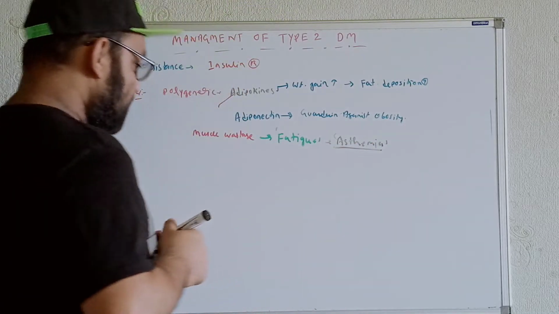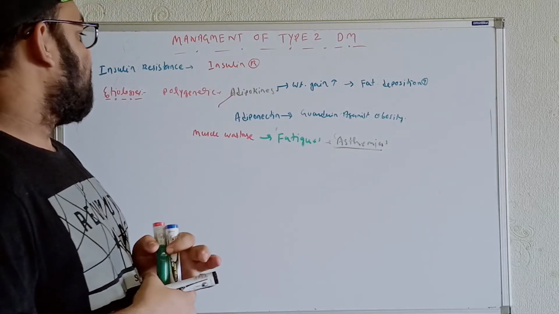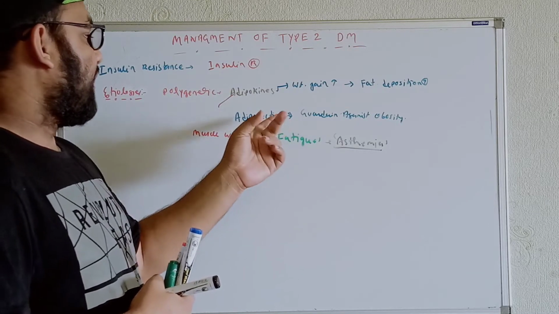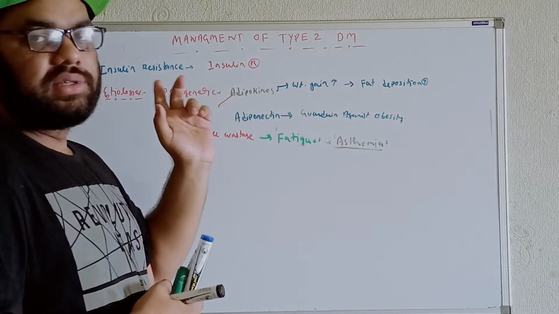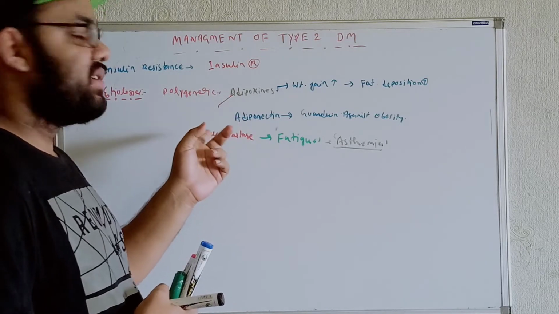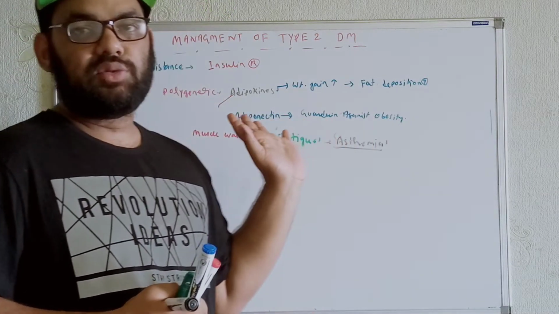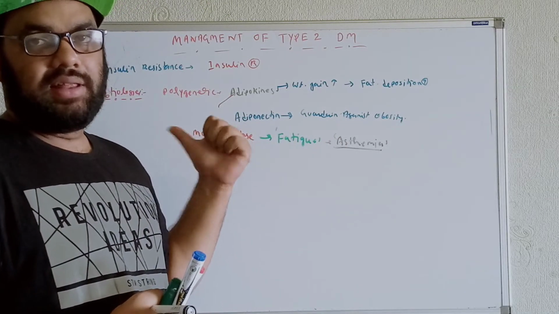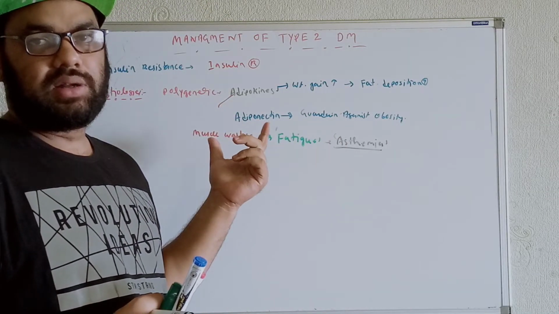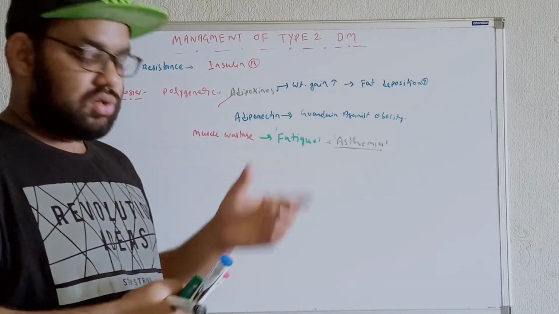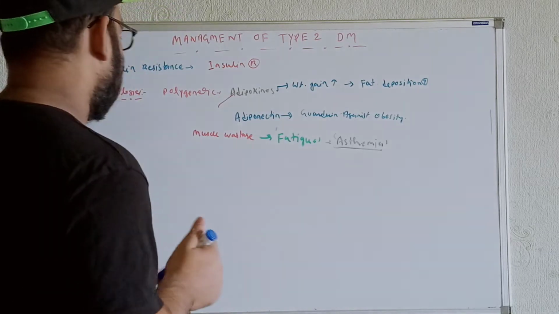Now, when you talk about management, whenever you get weight gain and activation of adiponectin against obesity, how can we manage these things? The first thing that will come to your mind is that we can restrict the diet, and the next thing is that we can do exercise. So there are two things we use to manage this.